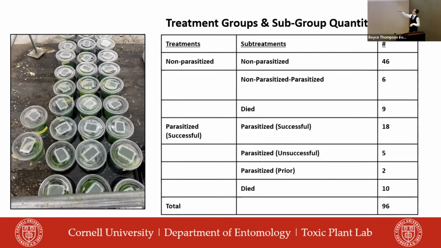Then in our parasitized treatment, we found 18 that were successfully parasitized, meaning they went from this happy little striped cucumber beetle to a husk of what once was the striped cucumber beetle. From there, we also had 2 that were parasitized prior, meaning that they formed this pupa on day 2 or 4, which is too early to be considered parasitized by our lab. And lastly, we had 10 that died during the experiment.